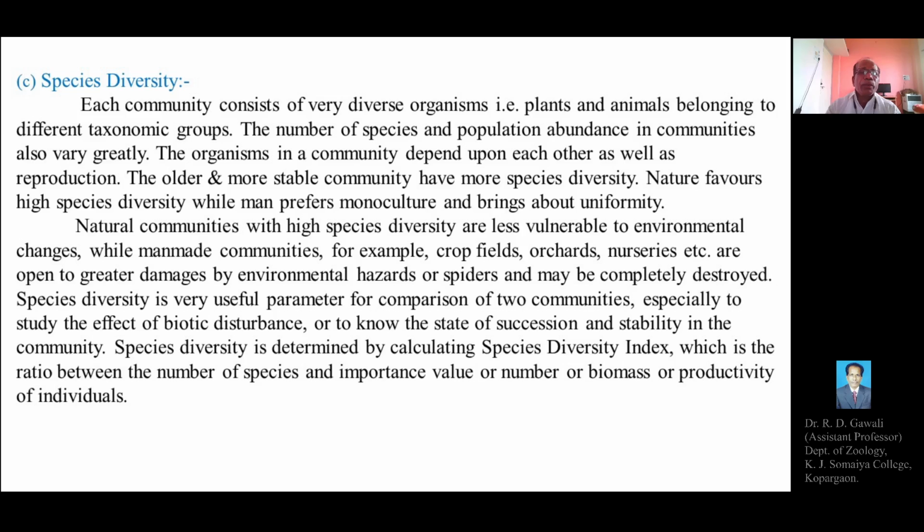This is the ratio of the total number of species to the importance value, or total number of individuals, or total biomass of the individuals, or the productivity of the individuals.